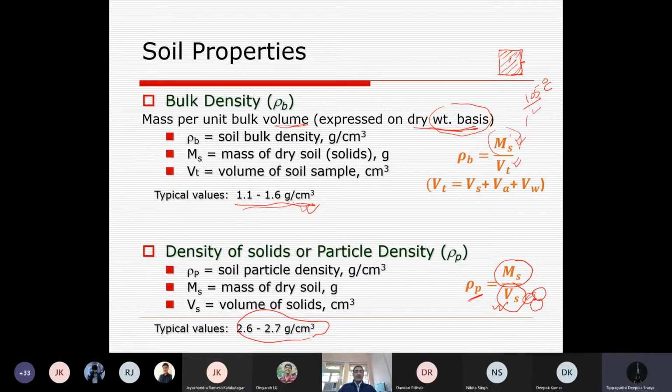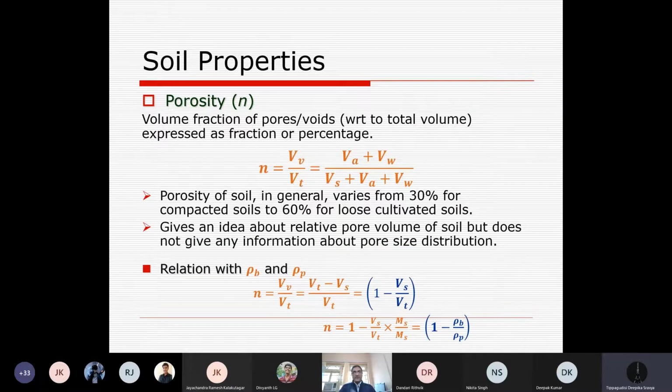That is an important aspect in irrigation and drainage, and we are interested in learning this. So there are two more terms. One is porosity. How porous is the soil? So what is porosity? It is the volume fraction of pores, basically voids, air and water, with respect to total volume.